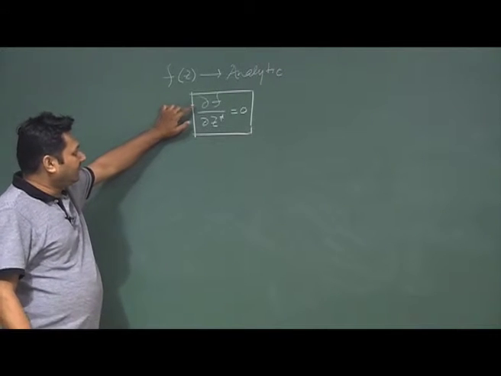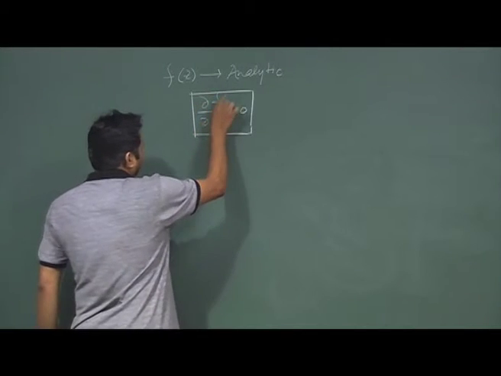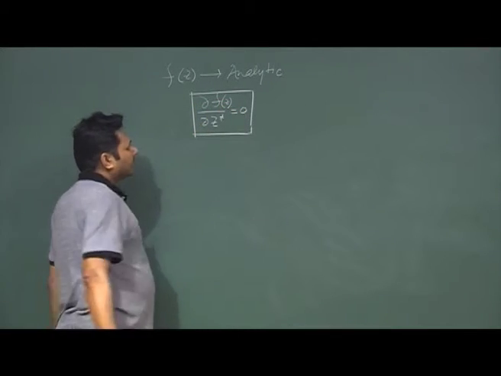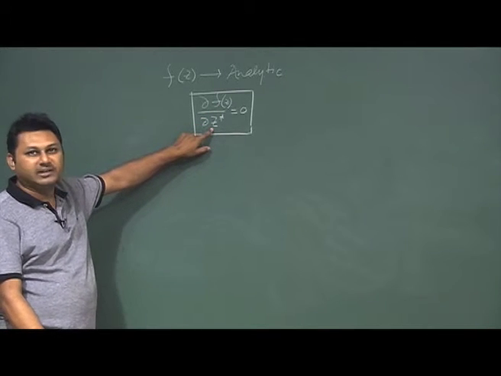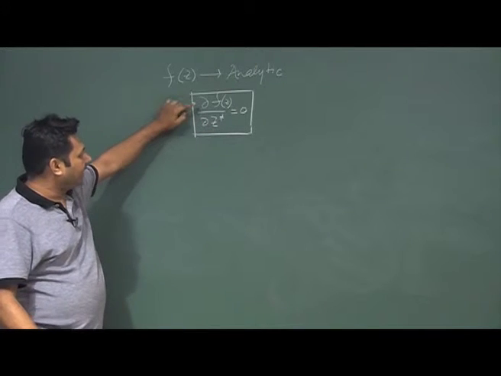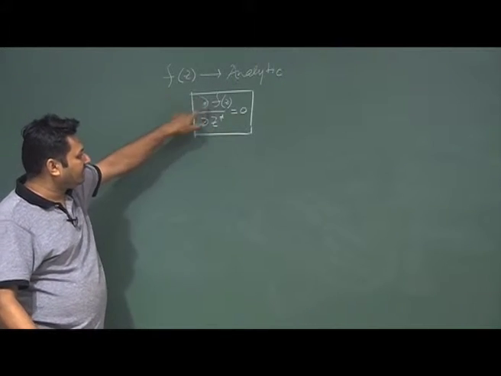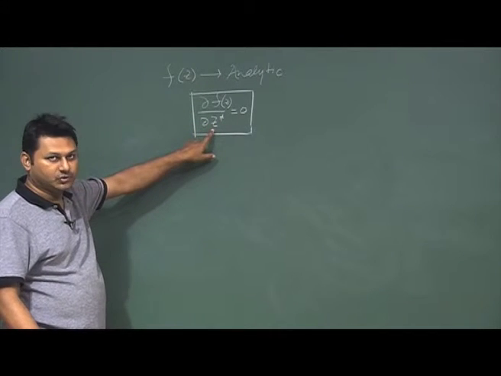That means if a function f(z) is not an explicit function of z star, here z star means the complex conjugate.